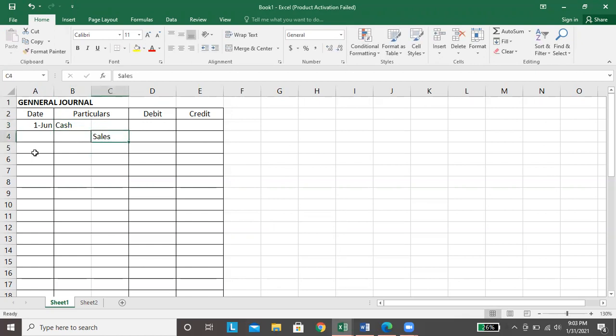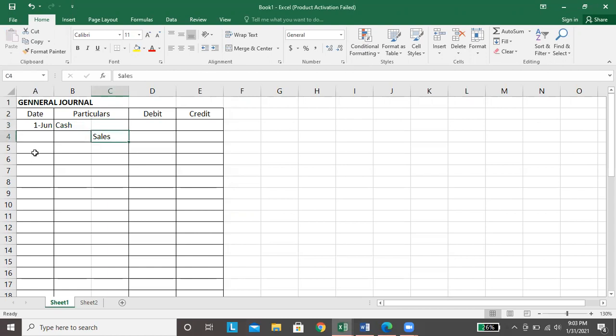If this is a service concern business, our credit is not sales but service revenue. But since hindi na ito service concern, pinalitan lang natin si service revenue ng sales. Pareho lang sila na income account. But for the case of merchandising, sales na ang gagamitin.